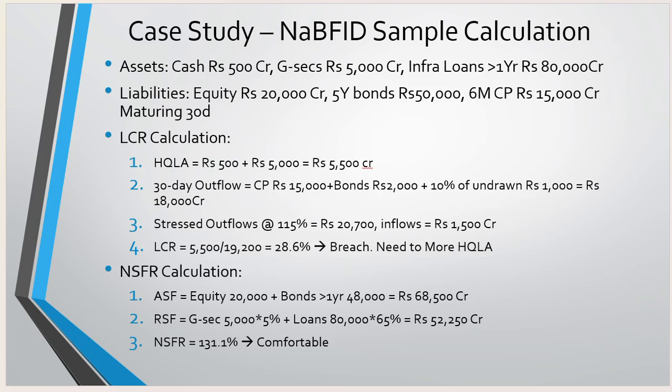So let's discuss the liquidity coverage ratio, where we know the formula which we already discussed. The high quality liquid assets divided by the stressed outflow, or the total outflow that the bank needs to face, which is 19,200. So it is 28.6%, and that means the bank needs to hold more high quality liquid assets.